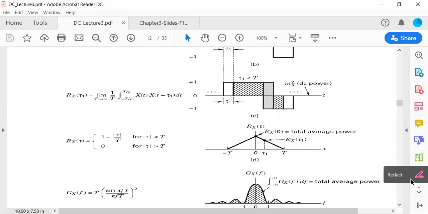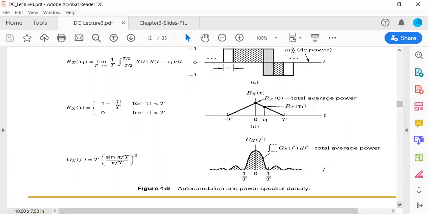Okay. Now, moving further, I told you that if the PSD is given, then the PSD represents the autocorrelation function in the time domain. So, for example, if we have a PSD of a rect function, it is going to be defined with the sinc function, and you know from the Fourier transform pair that it will be equal to this one.